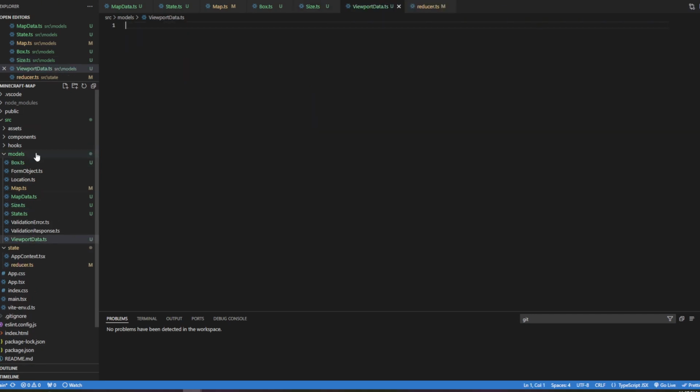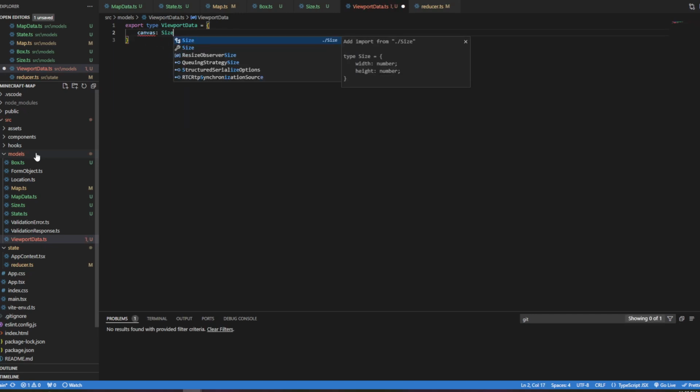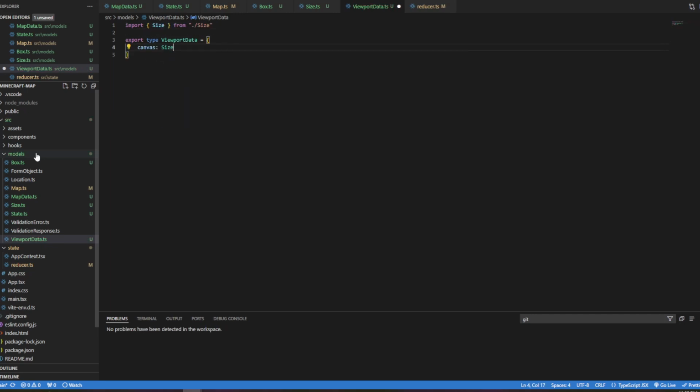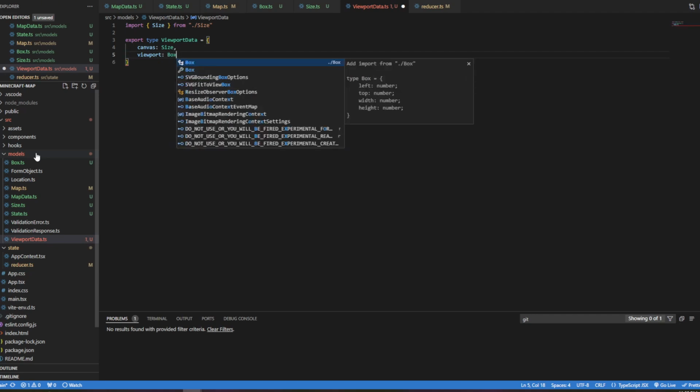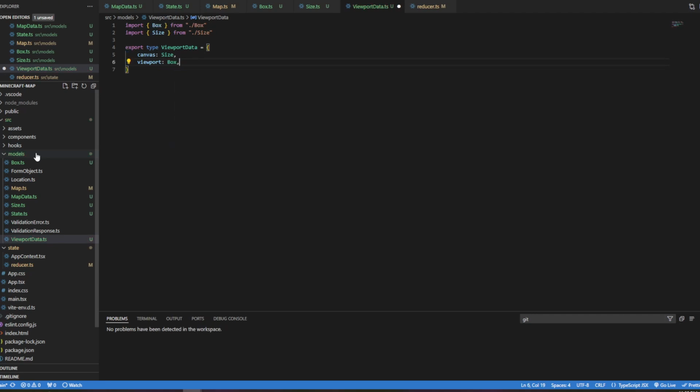It's going to be export type ViewportData, and it's going to have a canvas, which is a Size, and it's going to have a viewport, which is a Box. And we can do our export.